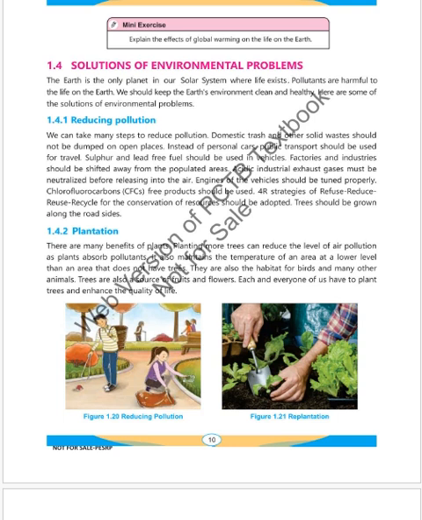Reducing pollution. We can take many steps to reduce pollution. Domestic trash and other solid waste should not be dumped in open places. Instead of personal cars, public transport should be used for travel. Sulfur and lead-free fuel should be used in the vehicles. Factories and industries should be shifted away from the populated areas. Acidic industrial exhaust gases must be neutralized before releasing into the air.